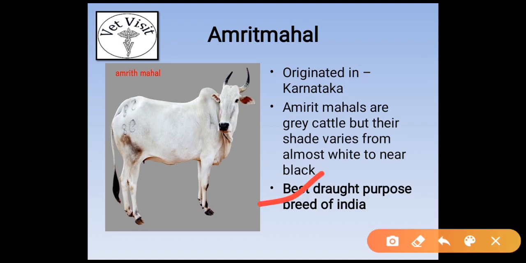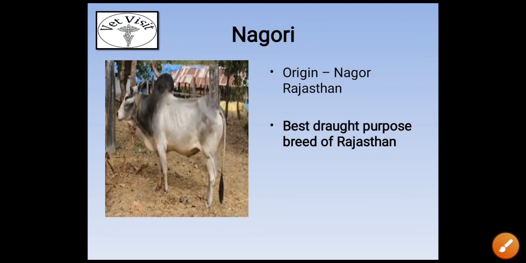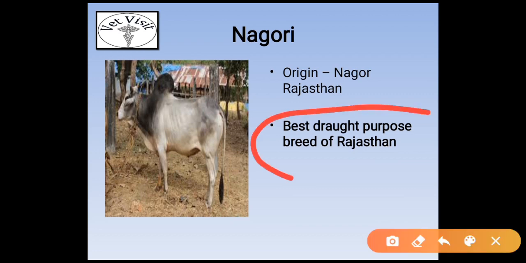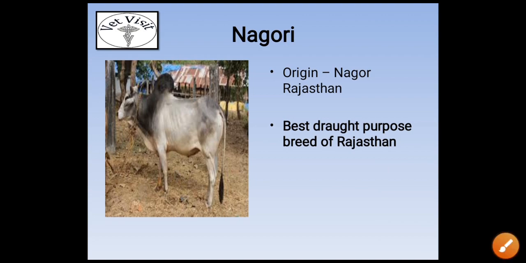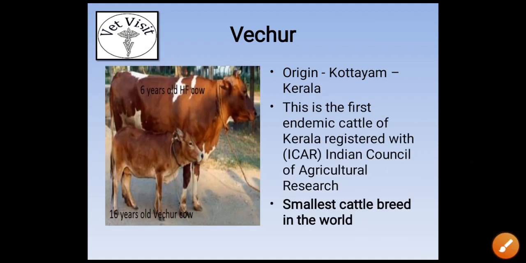that which is the best draft purpose breed is Amrit Mahal. Then next is Nagori. Origin is Nagaur of Rajasthan, and it is the best draft purpose breed of Rajasthan. In RPSC papers of Rajasthan it has been asked many times which is the best draft purpose breed for Rajasthan: Nagori.